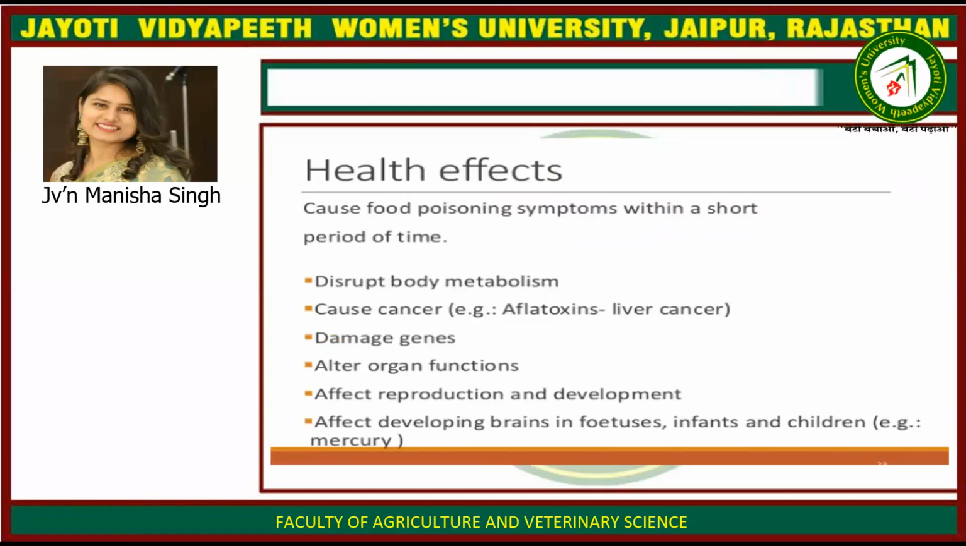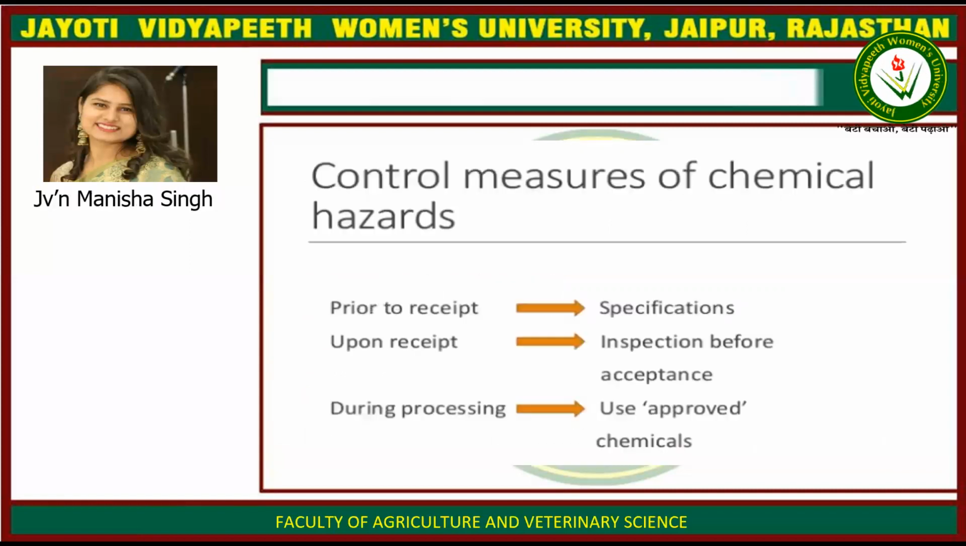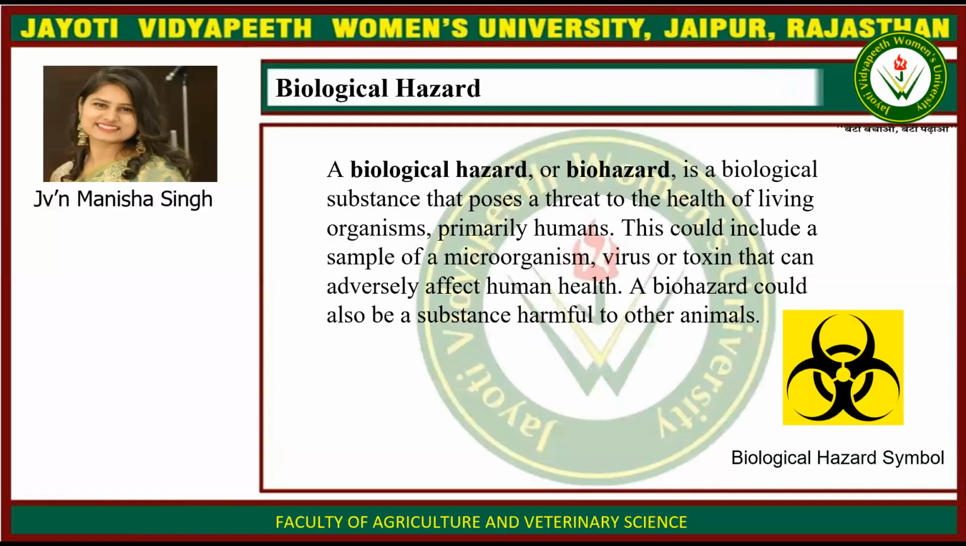Health effects: causes food poisoning, symptoms within a short period of time, disrupt body metabolism, causes cancer, aflatoxins cause liver cancer, damage genes, alter organ functions, affect reproduction and development, affect developing brains in fetuses and infants and children, for example, mercury. Control measures of chemical hazard. Prior to receipt, specification. Upon receipt, inspection. Before acceptance and during processing, use approved chemicals only.